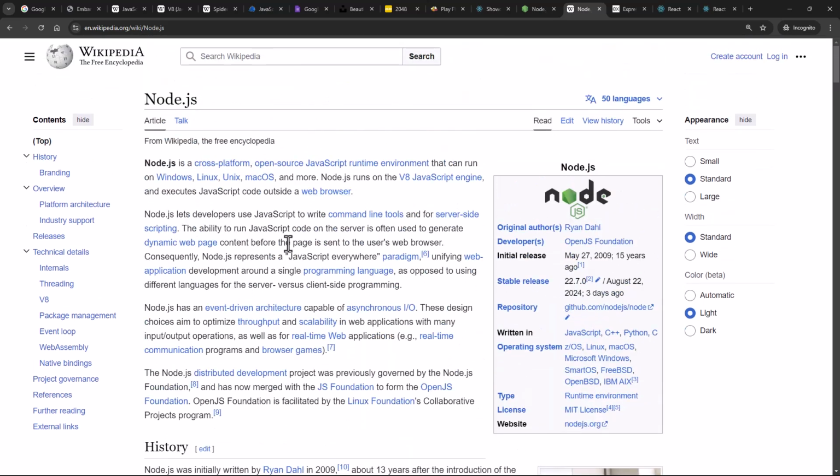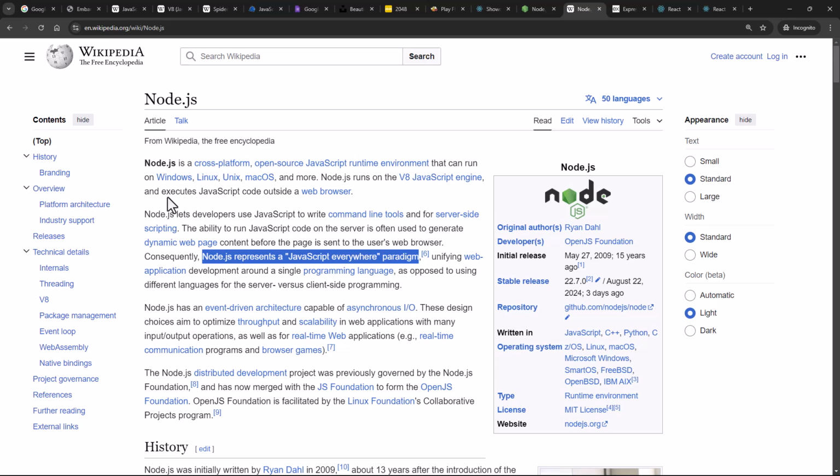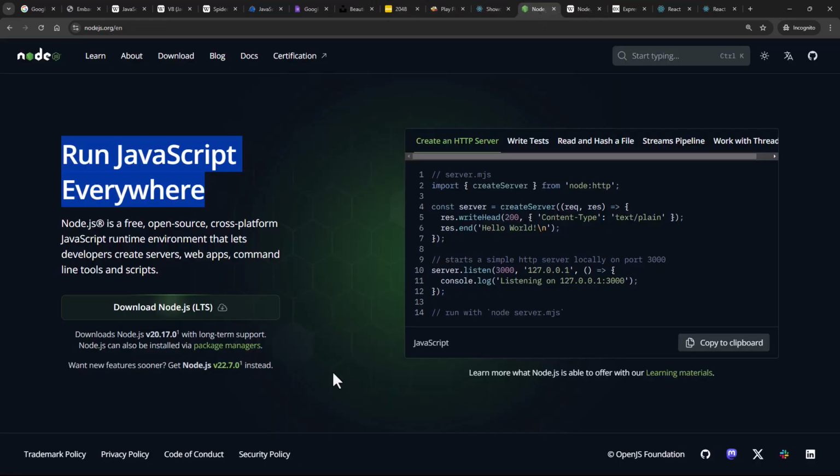Okay, so you can see over here in the Wikipedia article, Node.js represents a JavaScript everywhere paradigm. So earlier, it was just in the browser. You can see Node.js uses the V8 JavaScript engine and executes JavaScript code outside a web browser. Okay, so this is what Node.js is. If you want to run Node.js on your system, you can download Node.js, you can boot up a server, and you can run JavaScript on your local machine. You can even do server-side programming like I said.